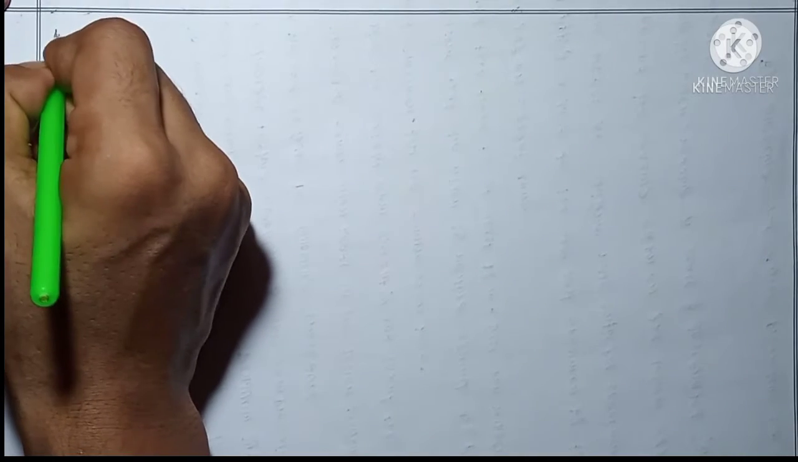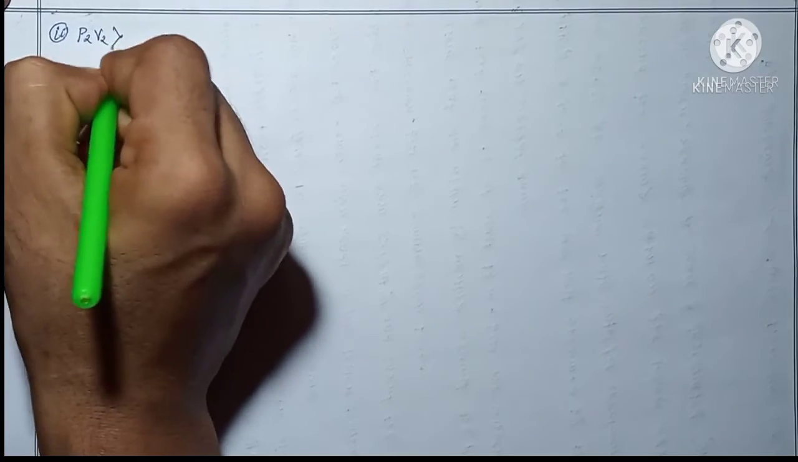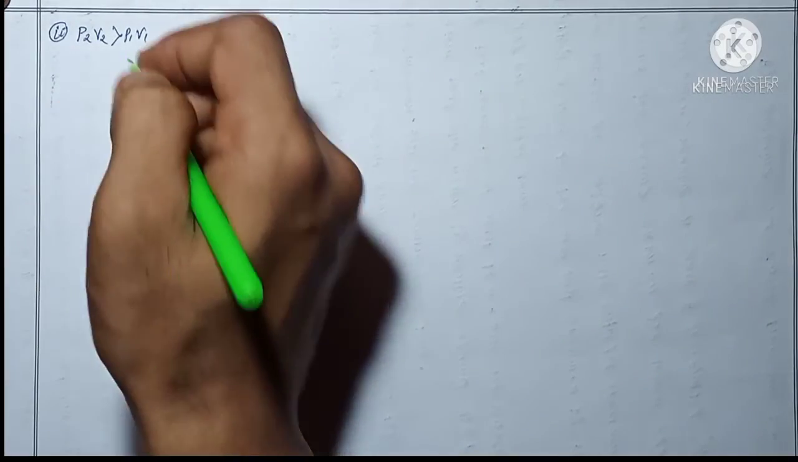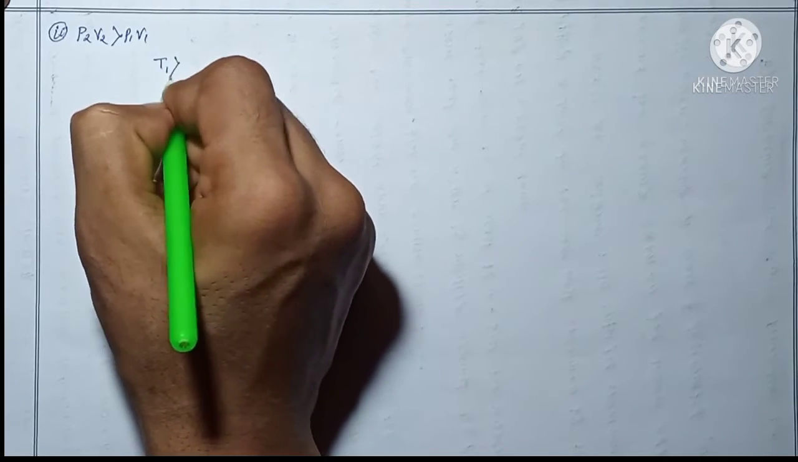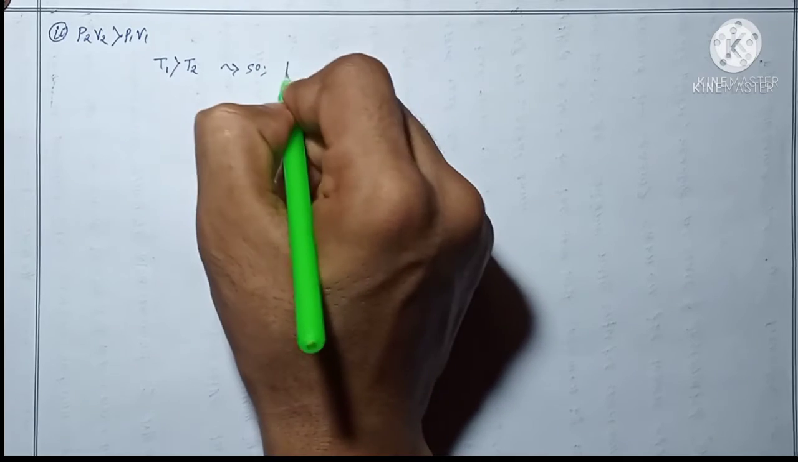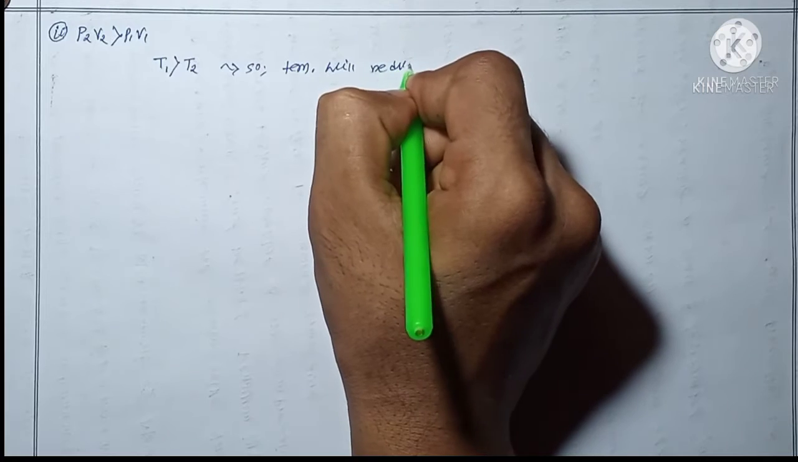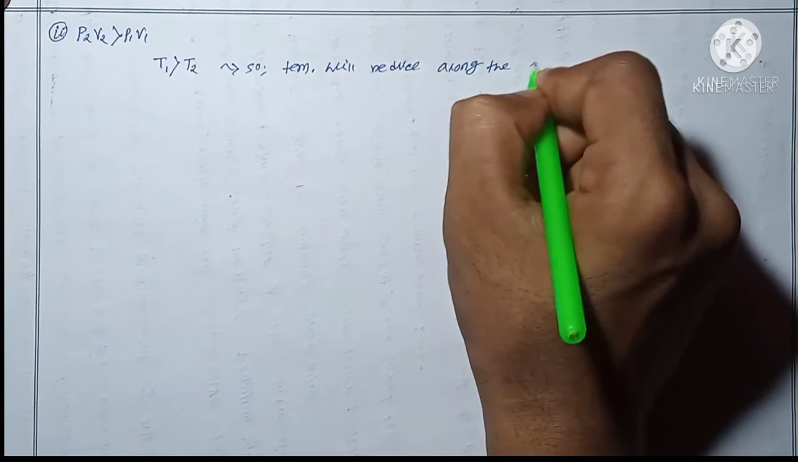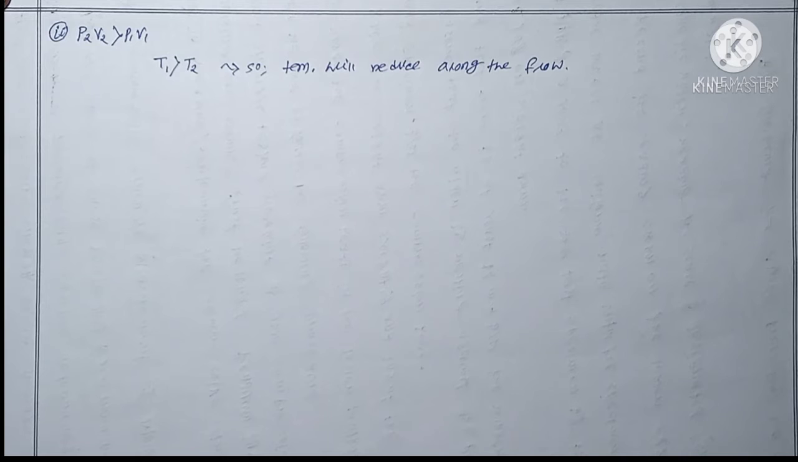Now similarly, in case 2, if I consider P2 V2 greater than P1 V1, then simply by following the previous procedure, we can say that T1 is greater than T2, so the temperature will reduce along the flow. Temperature will be reduced along the flow. So I think this point is clear.